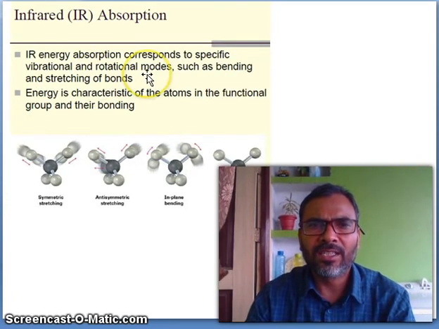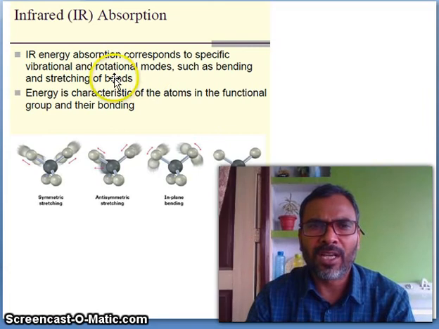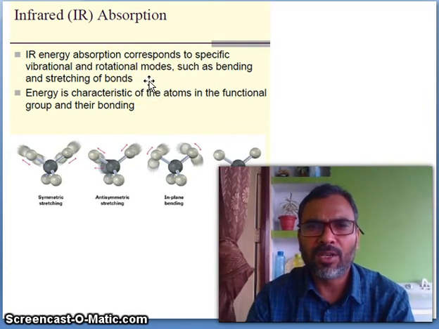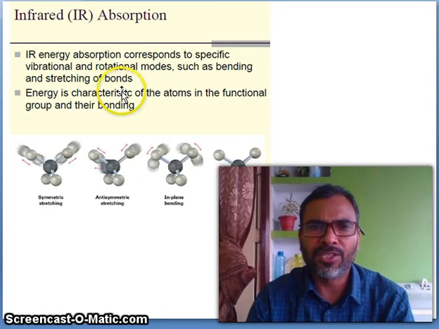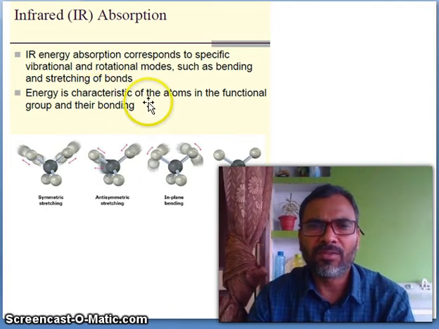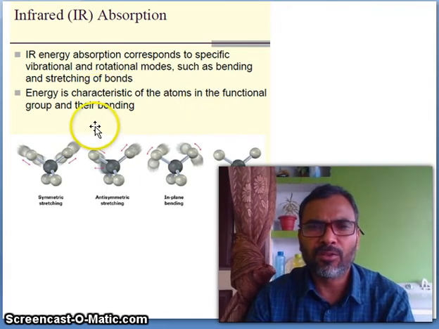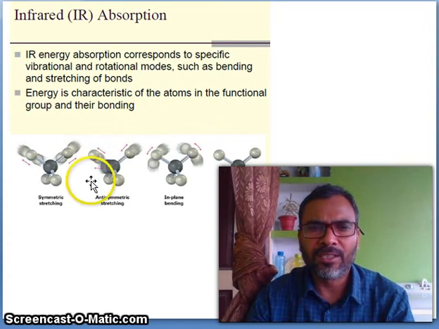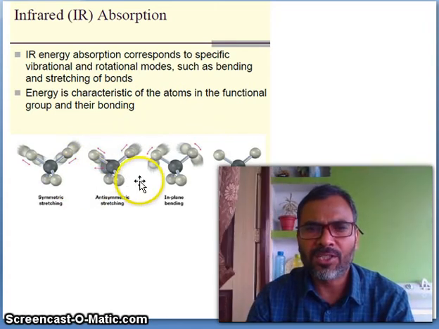So infrared IR absorptions: the IR energy absorbed corresponds to specific vibrational and rotational modes, such as bending and stretching modes. The energy is characteristic of the atoms in the functional group and their bonding. You see symmetric, asymmetric stretching, bending.